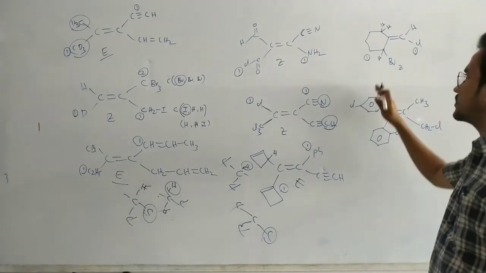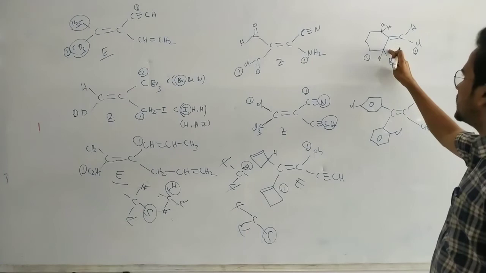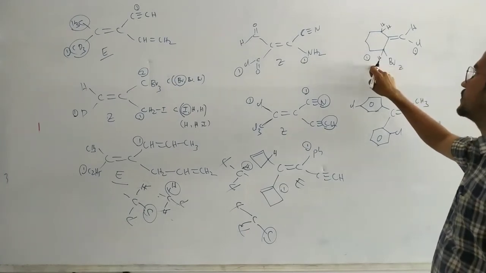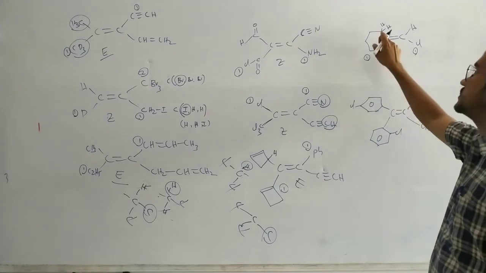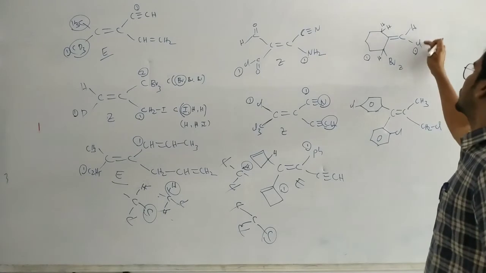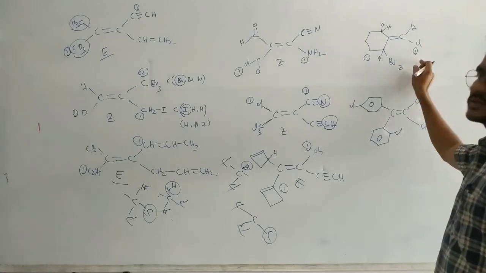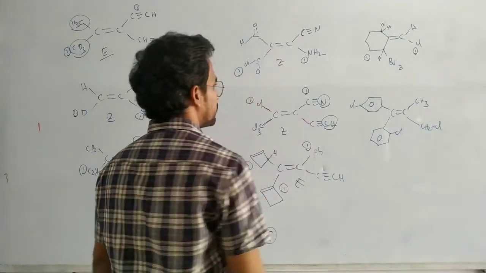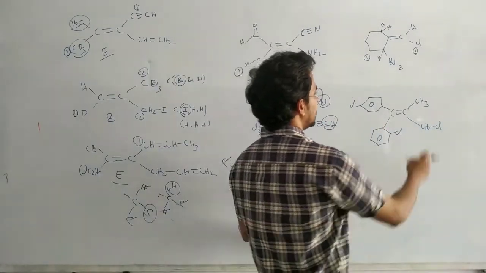You see for this one, it is a different compound. CHBr, CH2, different groups. CHBr is a higher priority than the CH2. So hydrogen, chlorine, chlorine high priority. High priority goes on the same side, so Z isomer.